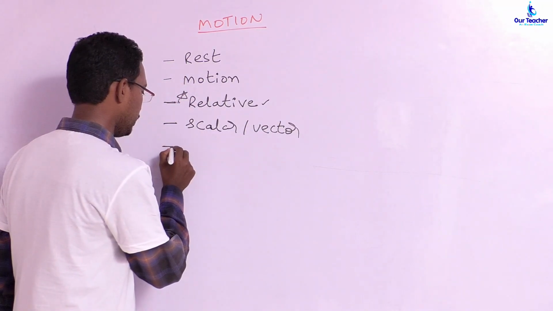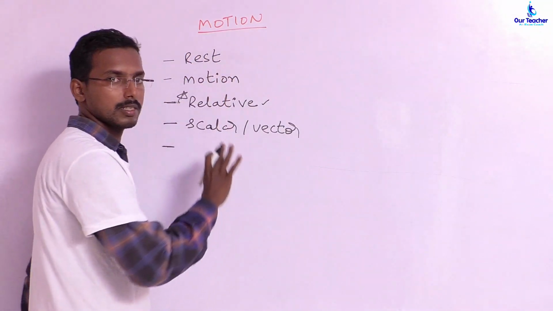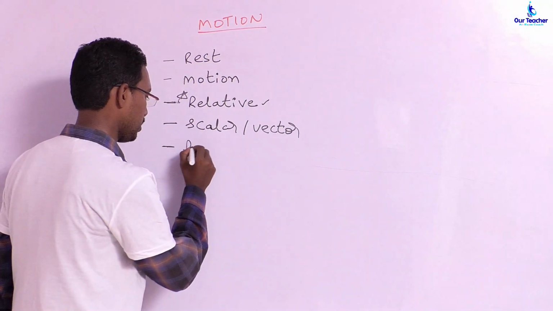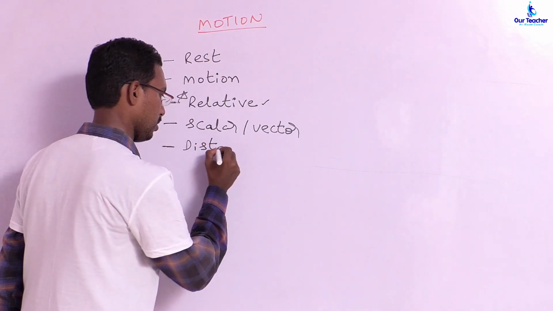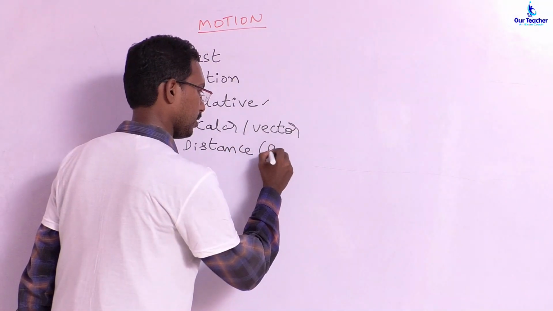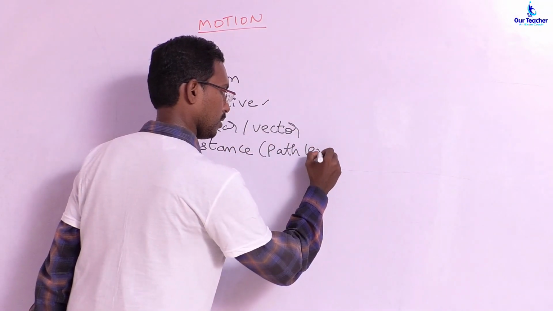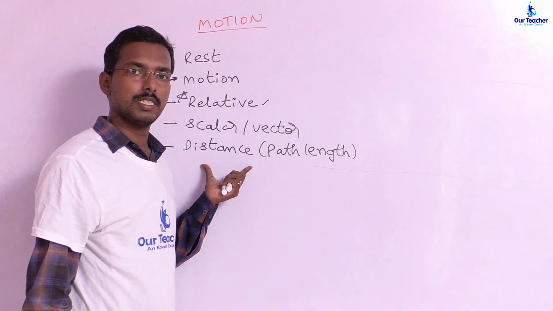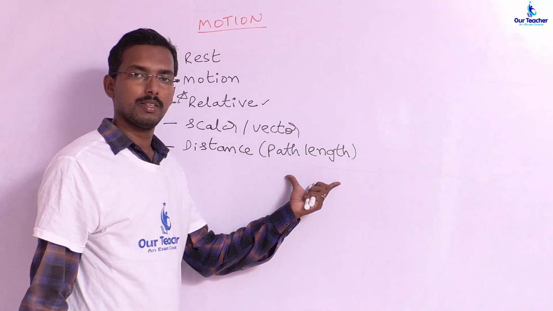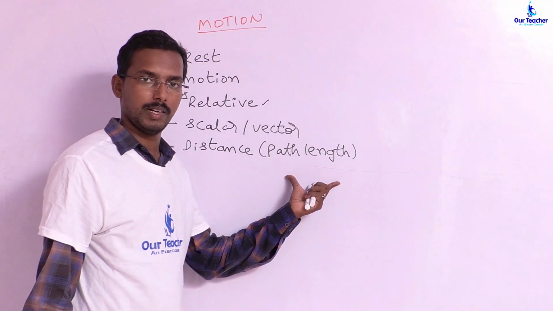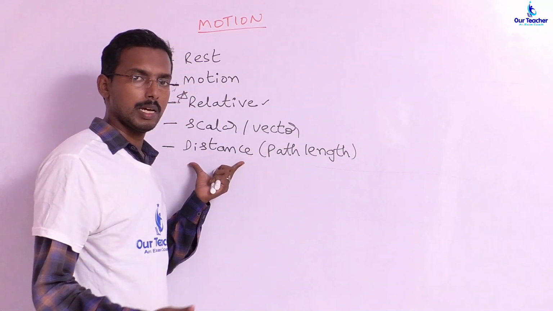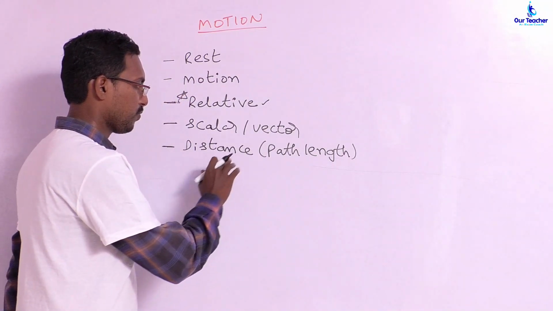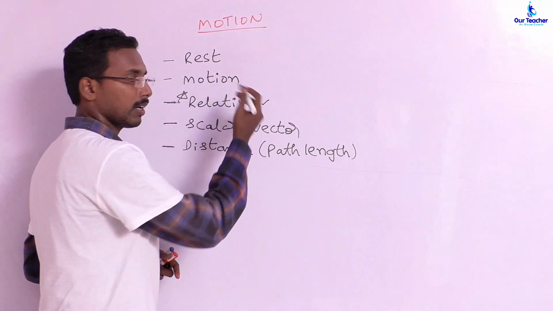So we will jump into the basics of the lesson. Next we will jump into the main topics of the lesson. The first one is known as distance, or path length. Distance, or the path length, is nothing but the traveling path of a body in a given time. The units we will deal with are meters, and we will also deal with different units. And we will see whether distance falls under the category of scalar or vector.